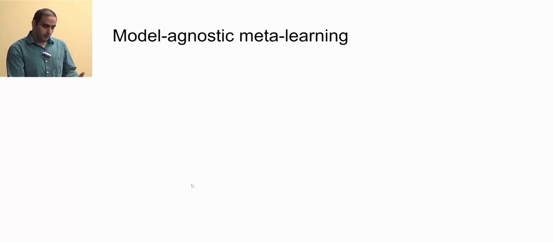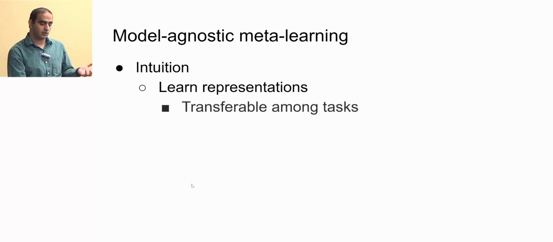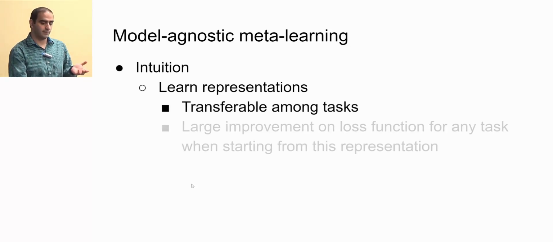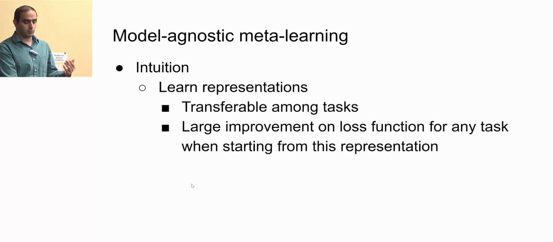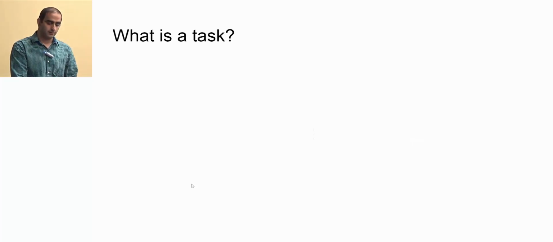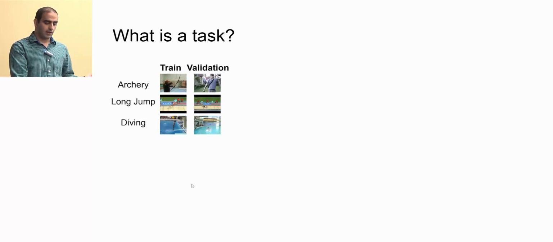I will talk about model-agnostic meta-learning. The intuition is that we want to learn representations which are transferable among tasks, and those representations should give us a large improvement on the loss function of any particular task when we start from that representation. As I showed you before, a task has a train and a validation set.